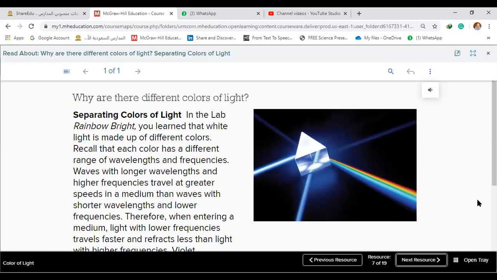When white light falls on a glass prism, it will be separated into 7 spectrum colors, which are respectively red, orange, yellow, green, blue, indigo, and violet. As you observe.